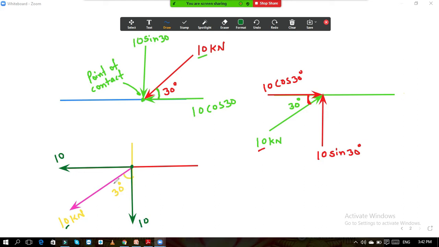Now again you see the angle. First you verify whether this angle is an obtuse angle, acute angle, or what. If an obtuse angle is there, you should consider the other side. Now as this angle is 30 degree, it is already an acute angle, less than 90 degree. This angle is subtended over here, so the nearer component is the y component. The angle is subtended with the y component, so this will become cos.